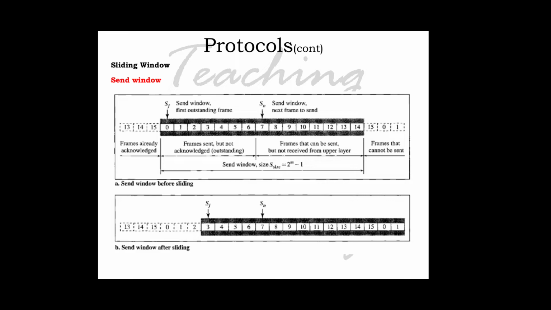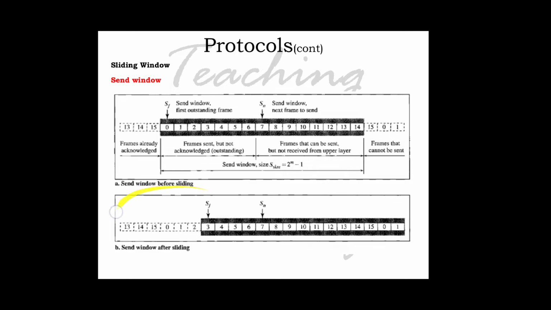The variable SF defines the sequence number of the first, that is the oldest, outstanding frame, and the variable SN holds the sequence number that will be assigned to the next frame to be sent. Finally, the variable S size defines the size of the window. The send window is an abstract concept defining an imaginary box of size 2 raised to m minus 1 with 3 variables: SF, SN and S size.